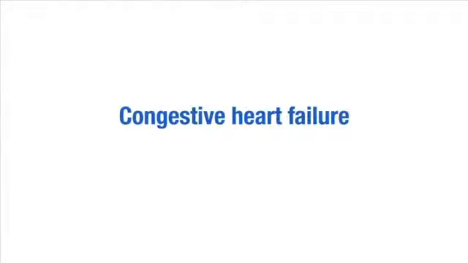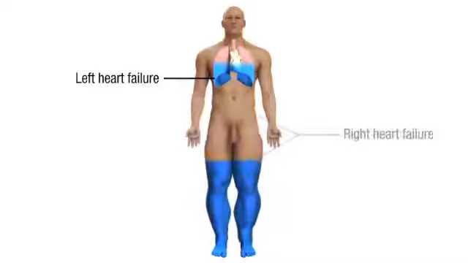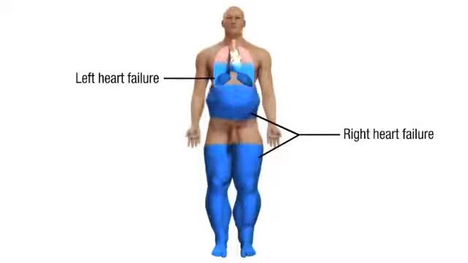Congestive heart failure occurs when the heart is unable to pump blood efficiently around the body. Blood returning to the heart is not circulated properly, and the blood becomes congested in the veins and lungs. Left ventricular heart failure results in vascular congestion in the lungs, causing breathing difficulties. Right ventricular heart failure causes blood to accumulate in the legs, abdomen, and liver.